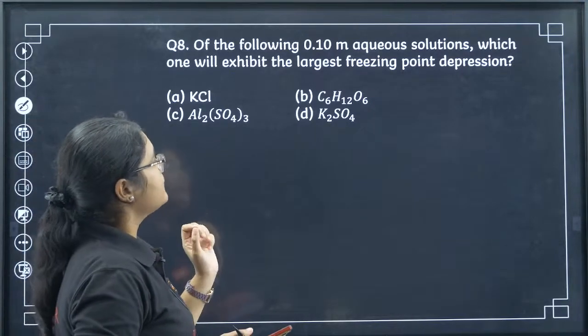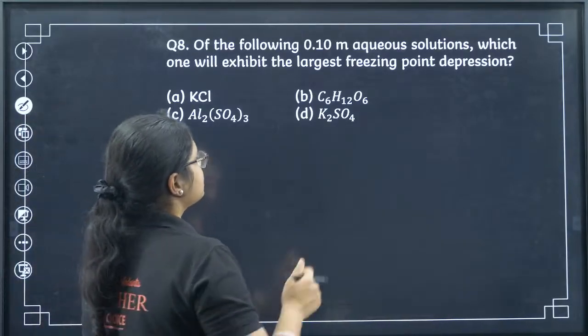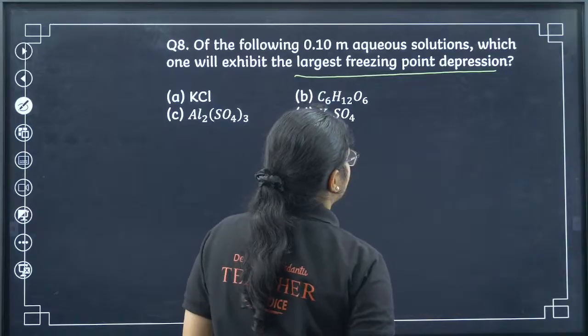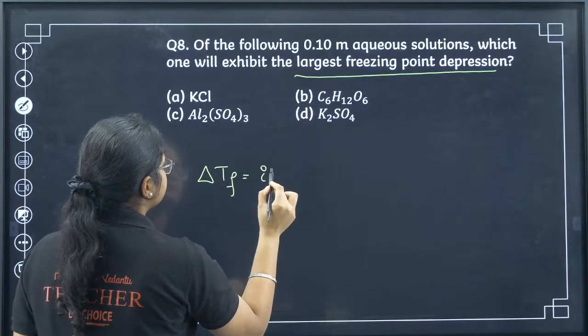Now, of the following 0.1 m aqueous solutions, which one will exhibit the largest freezing point depression? You have to find which one will have the largest delta Tf value.